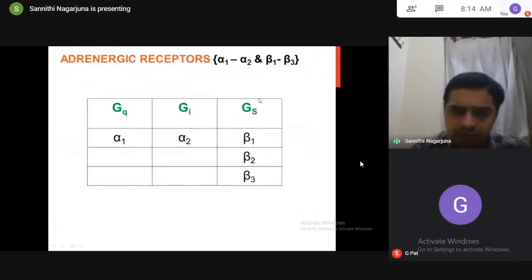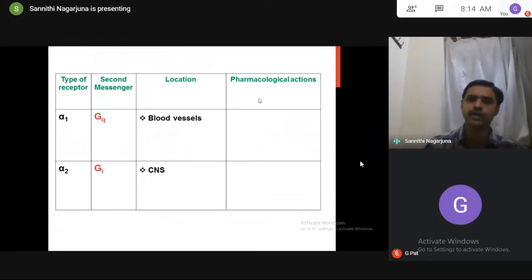Now, are you able to write the actions? If you are able to write, that will be the actions of noradrenaline. See, I'm giving you the type of receptor, the second messenger, and the location. Will you predict the pharmacological actions here? So try for 30 seconds.